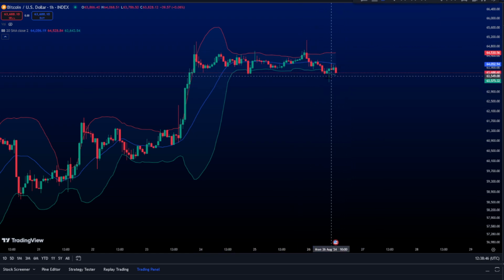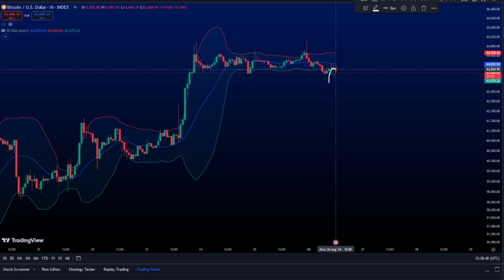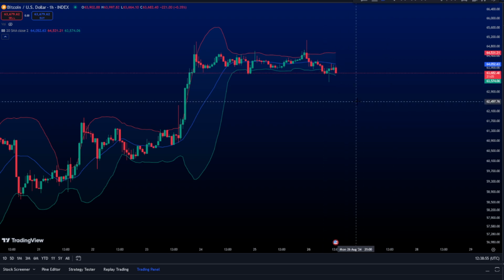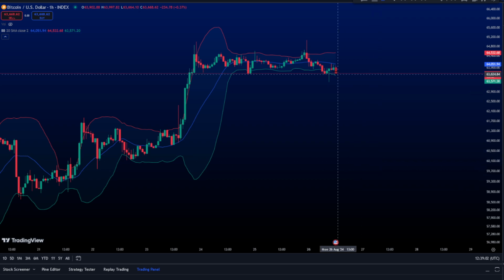So it's still potential. If it's not finished yet, it could even be 3, 5 waves towards the upside. However, based on the previous signals from RSI and MACD, we are looking forward to the downside.